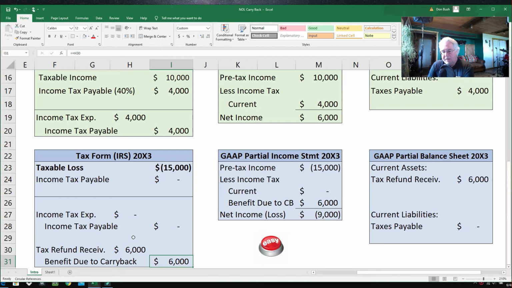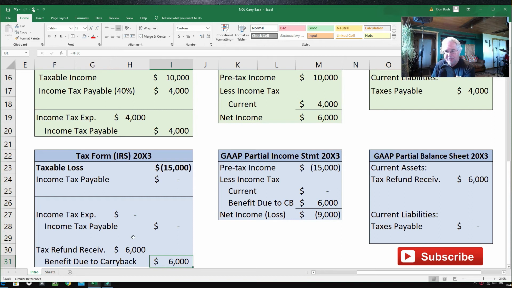But also what you can do if you want is you can look forward and say, well, I don't want to look back and get a tax refund, but I'm going to just save this taxable loss for maybe next year or the year after. And the way the current IRS regulations are right now, you can carry this loss forward for 20 years. So in our example here, we're just going to use the carryback.